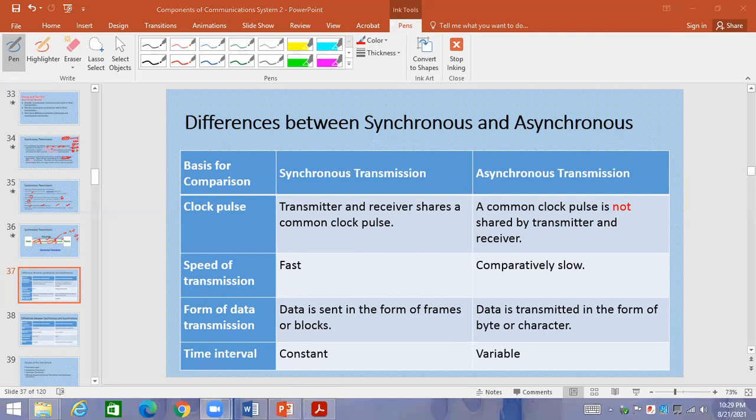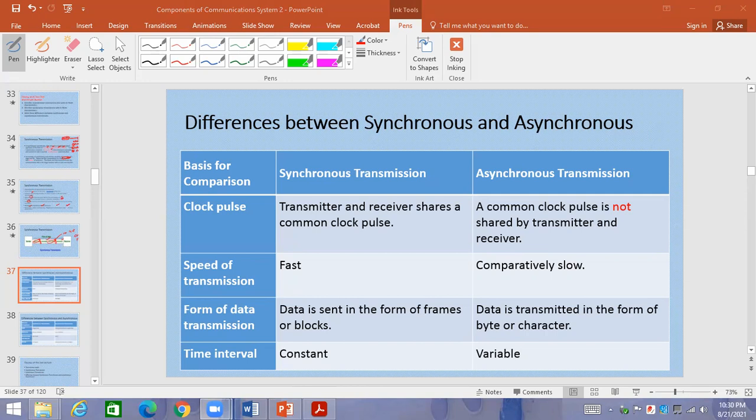Abdul Hadi? Sir, synchronous. Good. So you write that in synchronous transmission, there is a clock pulse available to ensure synchronized transmission, and in asynchronous transmission, there is no clock pulse available.